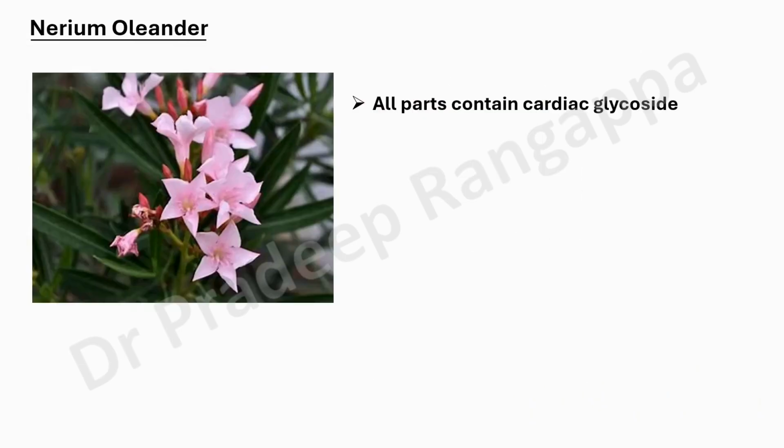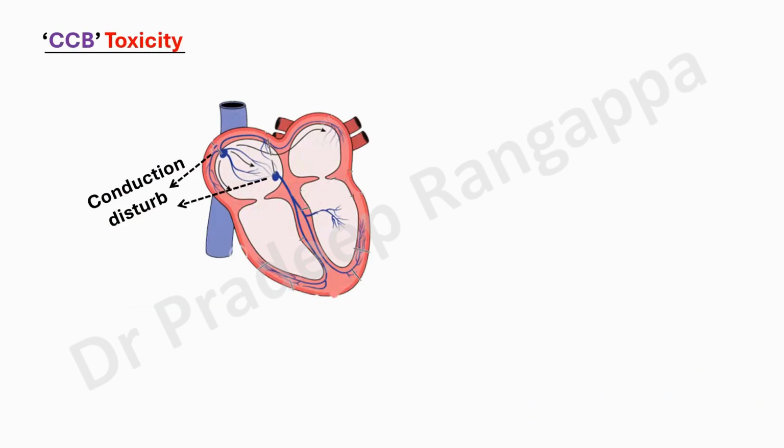And nerium oleander, because we do have patients who come with consumption of yellow oleander. In India, in South India, we see more of yellow oleander. Nerium oleander is what is more referenced. All parts of this plant contain cardiac glycoside. The flowers, the stem, leaves, roots. If a patient consumes any part of this plant, they can come with digoxin toxicity. And the toxic active components of this are oleandrin and nerium.